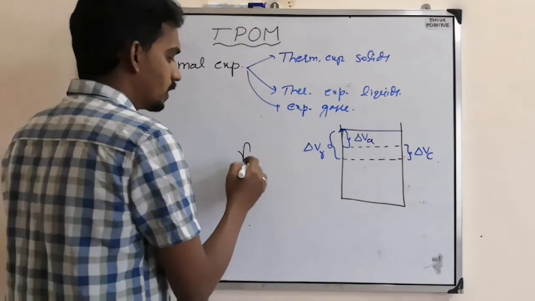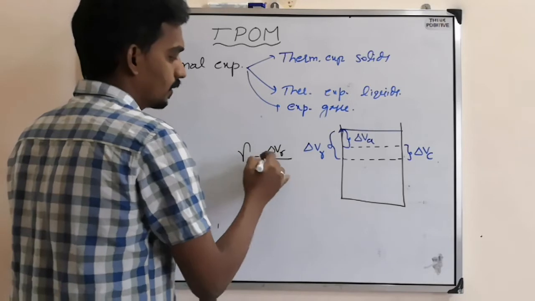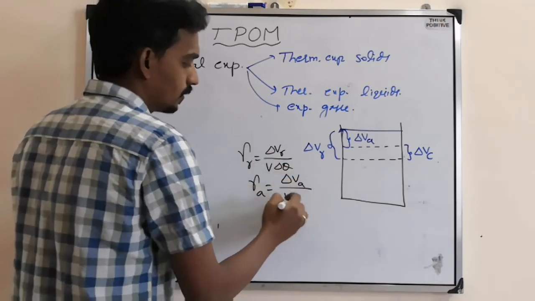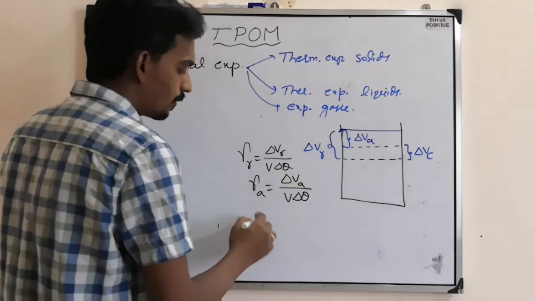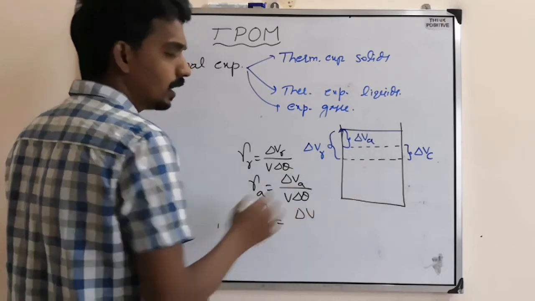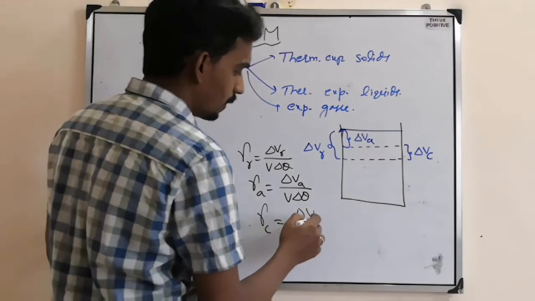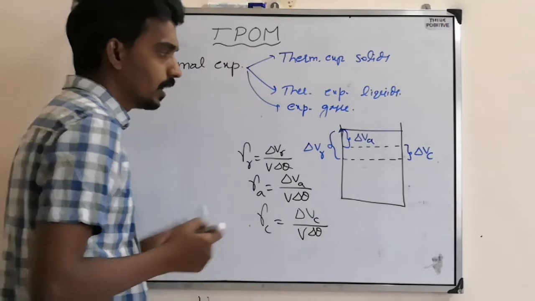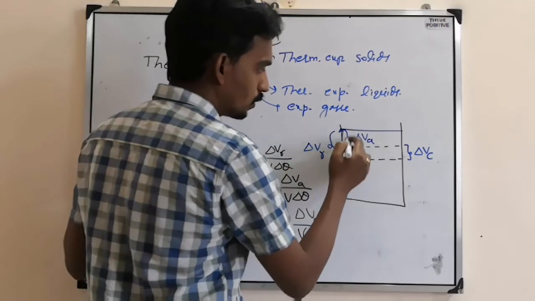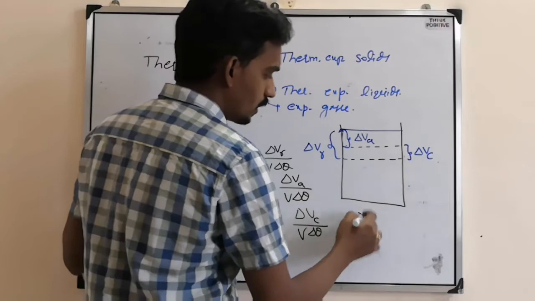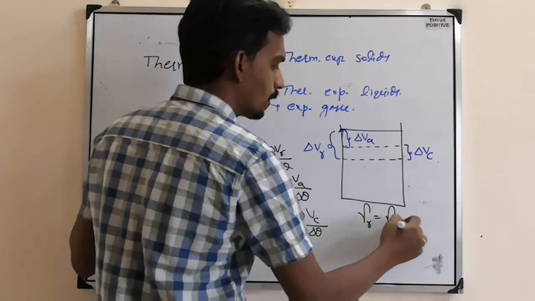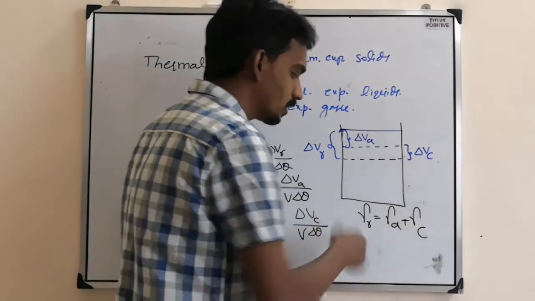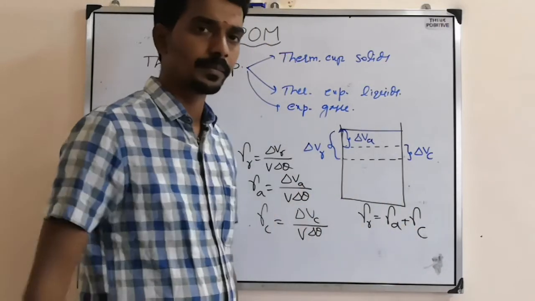So there is gamma real, and there is gamma apparent, and there is gamma for container. So three coefficients of expansion will come in case of expansion of liquid. And if you take this equal to this plus this, that means gamma real equals gamma apparent plus gamma container. So a question can be asked based on this equation, the first kind.